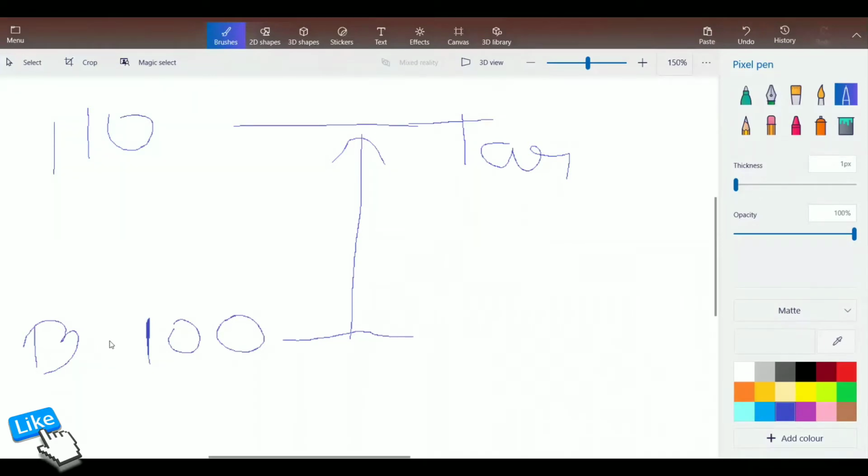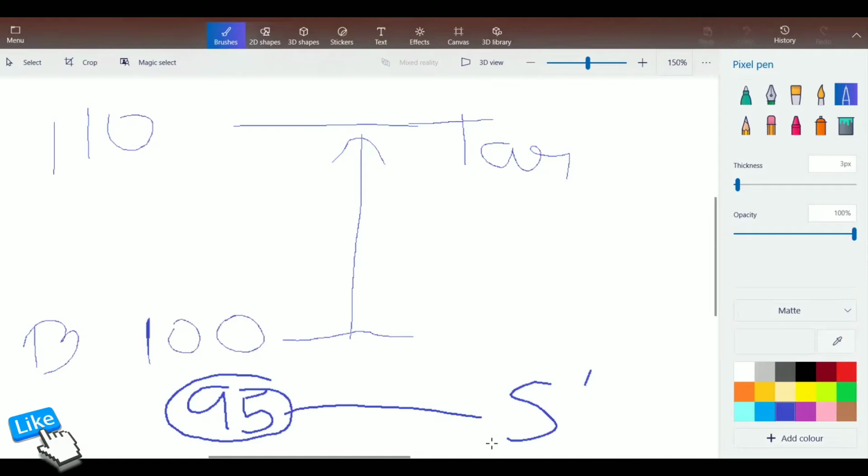In similar terms, now if we say, what will be your stop loss? Stop loss, for example, if you say, according to your analysis or according to your view, it should not breach this 95 level. If it goes below that, it can go even below, and you cannot take more loss than 95. Okay, so this will be your stop loss. That means the maximum loss which you can take.